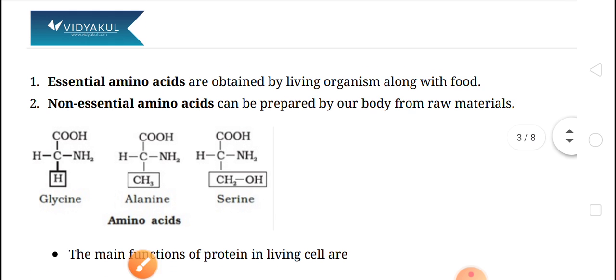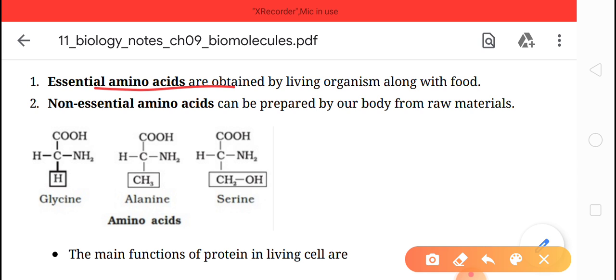See essential first. Essential amino acids are obtained by the living organism along with the food. Like if we are taking food, the essential amino acids that are found in the food, we get them.